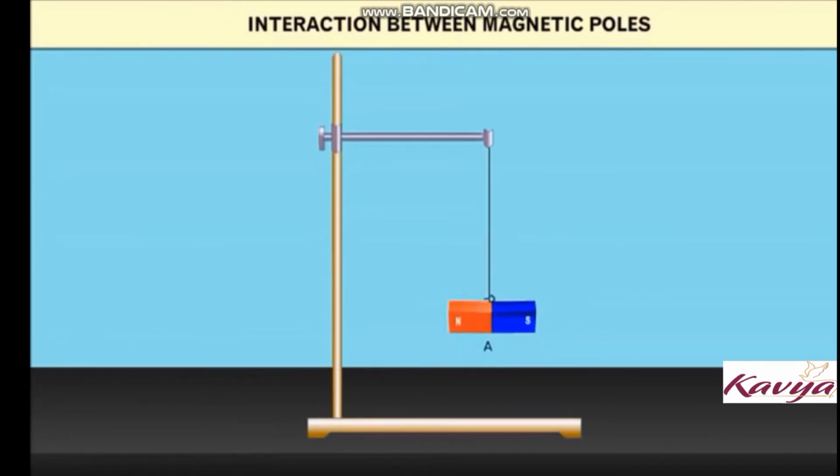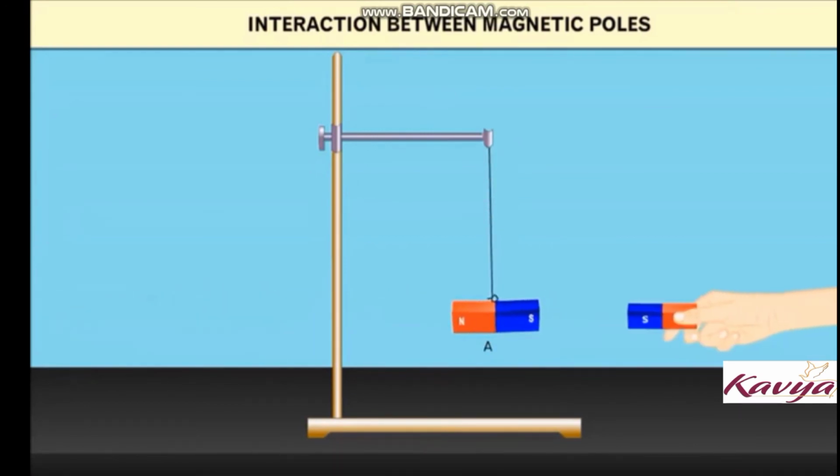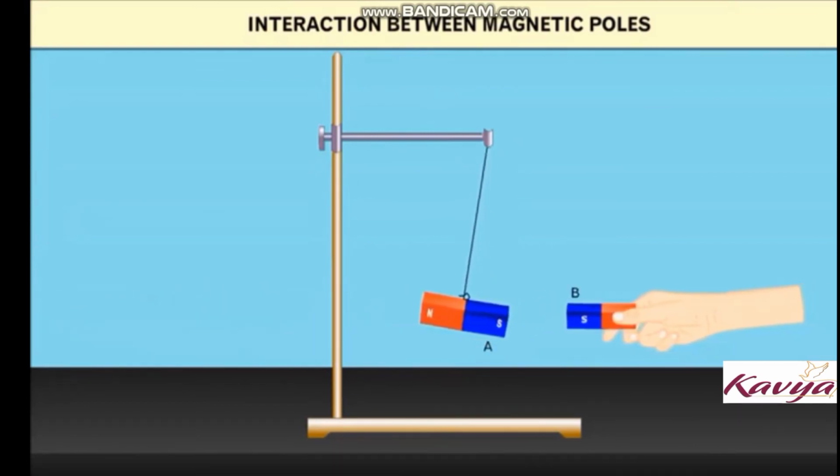Like poles of two magnets always repel each other. Let us perform an activity on the interaction between poles of a magnet. Take a bar magnet A and suspend it freely from the wooden stand. Bring the north pole of another bar magnet B near the north pole of magnet A. The north pole of magnet A will be repelled in the opposite direction.